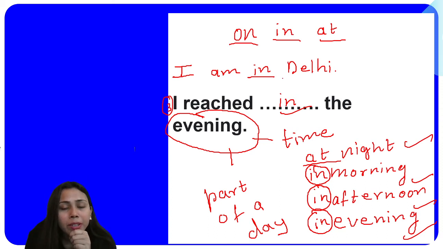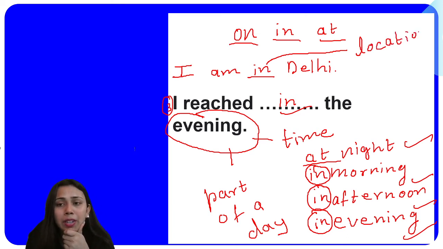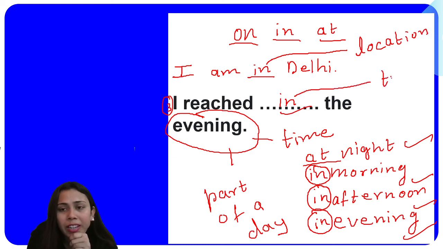The difference is: I am in Delhi. It means in is talking about location here, about my location, where I am exactly. And the second in is talking about time, when I reached.